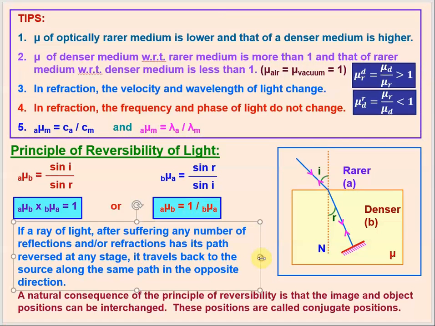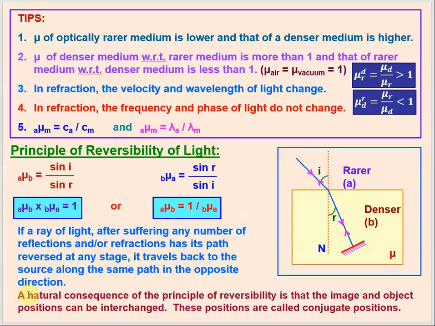So what does it mean? It simply means that if a light ray, after suffering a number of reflections or refractions, has its path reversed at any stage, it just travels back to the source from where the light was actually coming originally. So it travels back to the source along the same path in opposite direction. So this is the principle of reversibility of light.